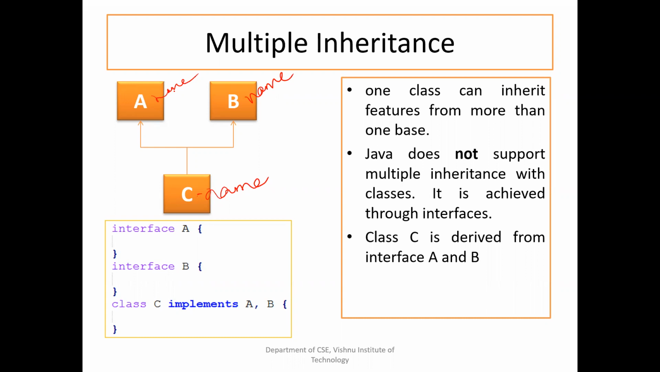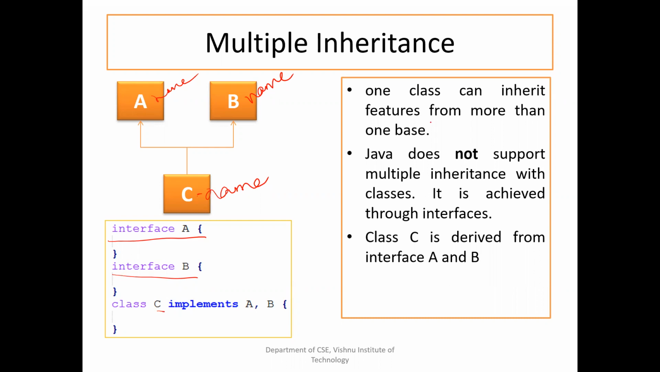It can be achieved through a concept called interfaces. You can create the parents as interface A and interface B, and you can create a class C which implements both of those. How to do that we'll soon see. Multiple inheritance is nothing but inheriting properties from more than one unit. It may not be a class. So this is multiple inheritance.